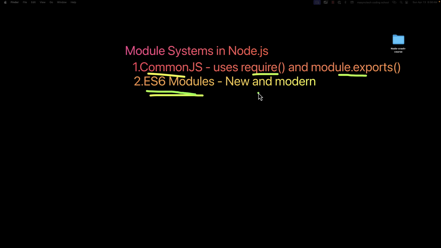And that is a newer ECMAScript standard using import and export. We are going to explore these two module systems, but let's begin with CommonJS. In case this is confusing, when you get into code, you will understand it better. So let's get back to Visual Studio Code to get started.